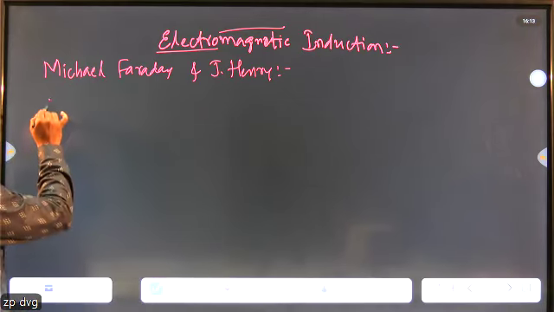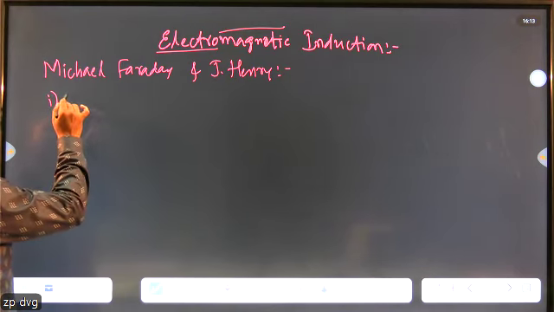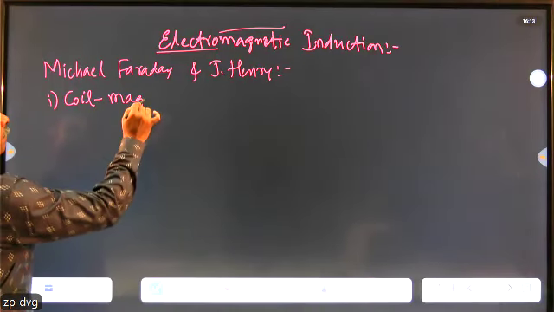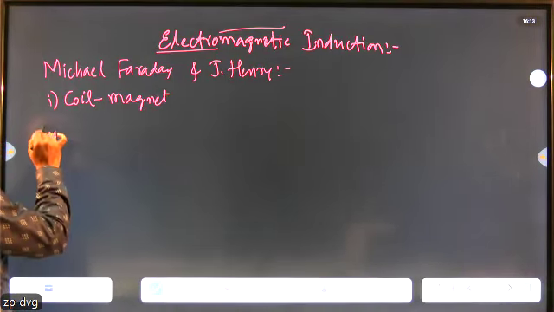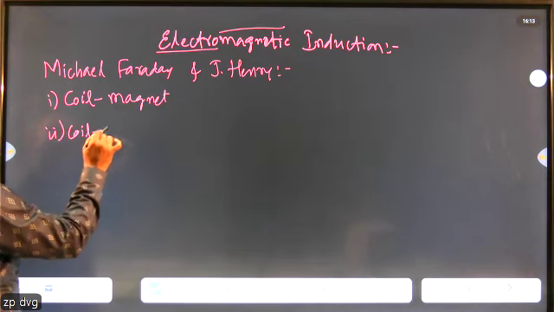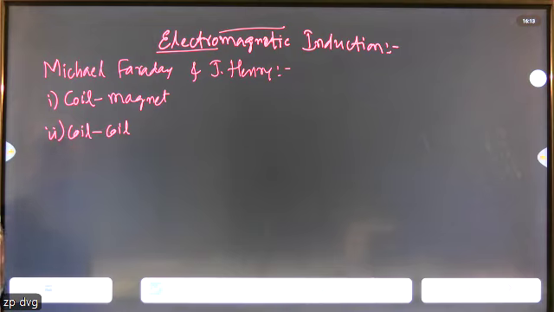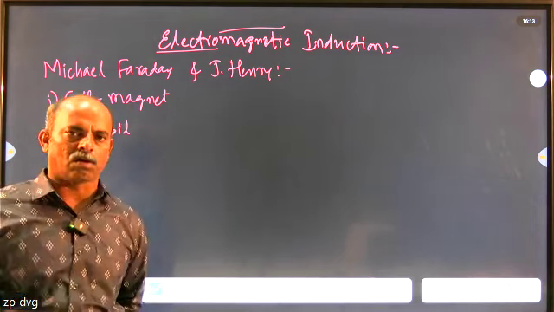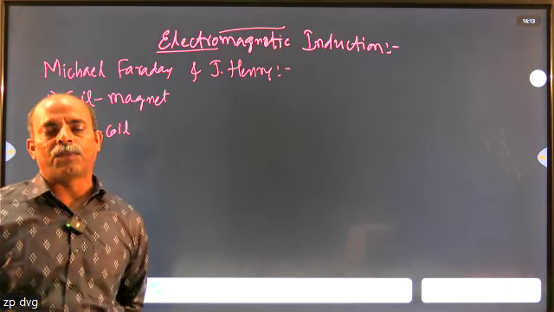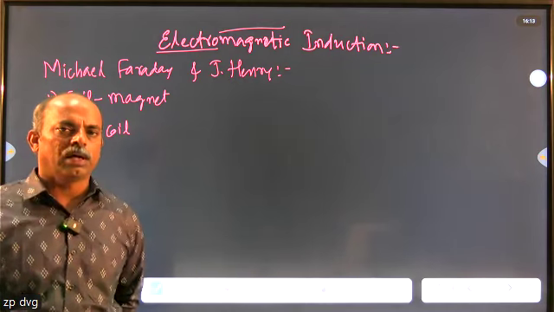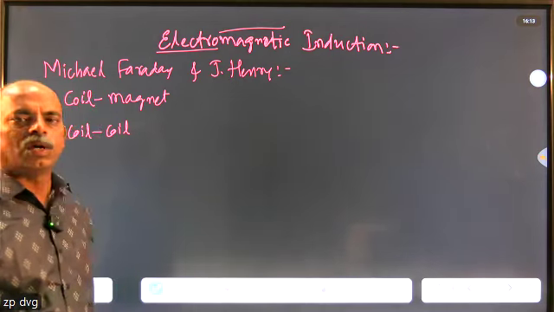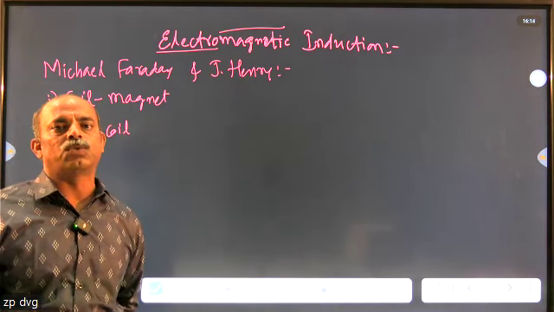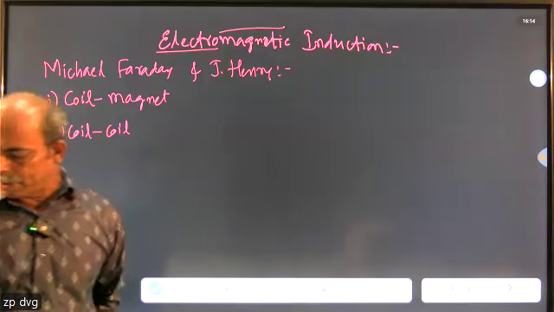And this is demonstrated, as we studied in the theory part, by the coil magnet experiment, and the second one, the coil experiment. I'm not going to go into detail with these experiments. Already we know that whenever we move a magnet towards or away from the coil, with the help of a pole of the magnet, the coil gets induced with a certain amount of voltage as well as current, which is recognized by the galvanometer.